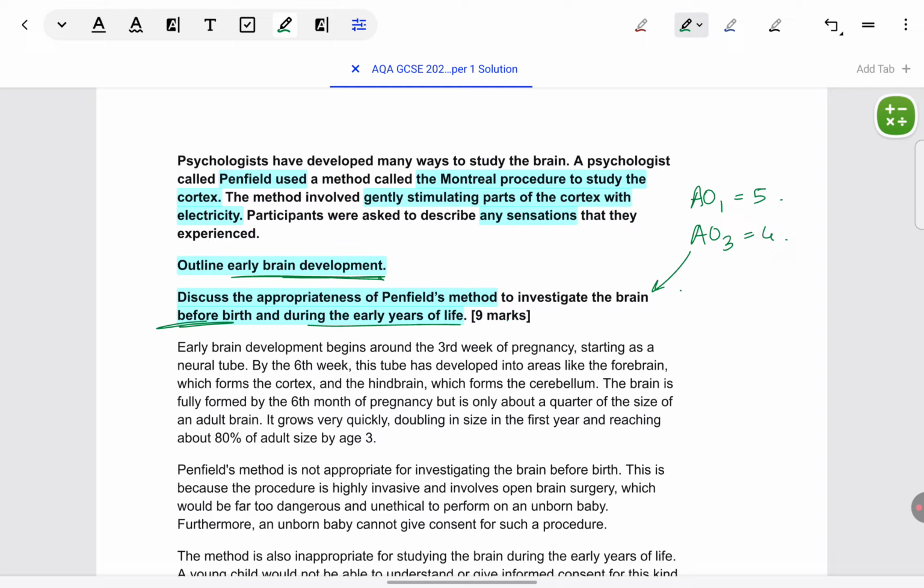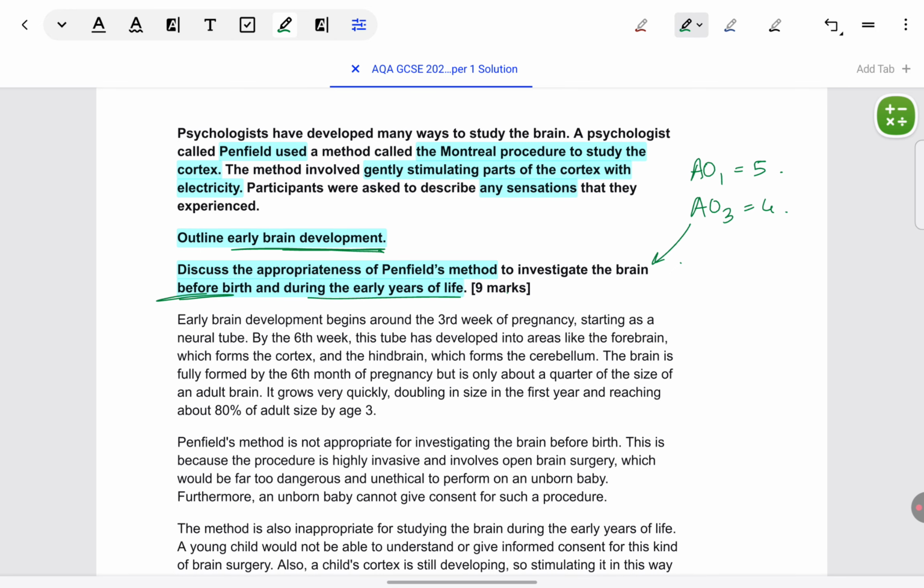So first, I won't be able to read the whole model answer, but I'll just point out to you what are the 5 points given for AO1 description. When brain development begins, in terms of outline of early brain development, the neural tube develops at that time. The 6th week, what happens, how the neural tube gets subdivided, that has been mentioned. Here easily 3 points can be taken because forebrain, hindbrain, both are mentioned. So this will in fact count as 3 points.